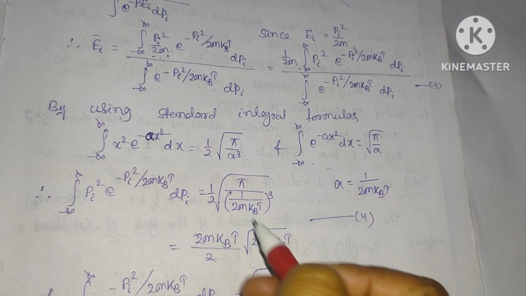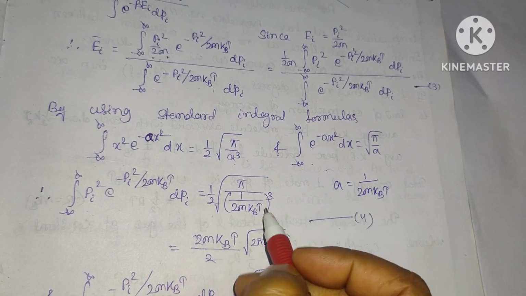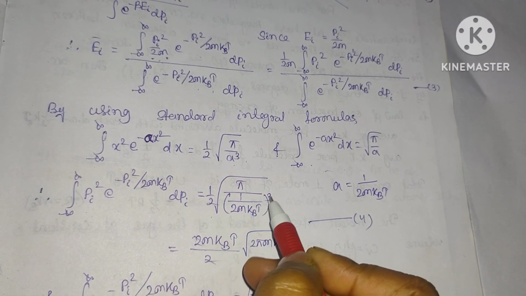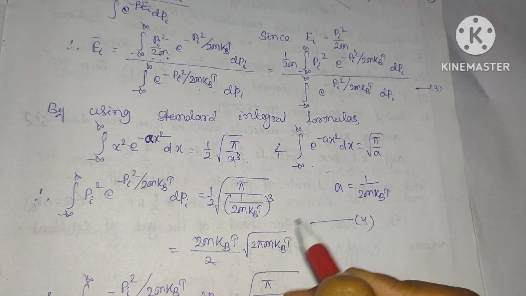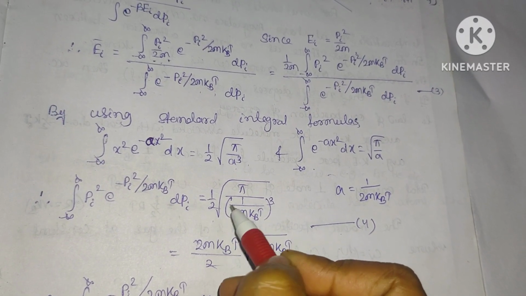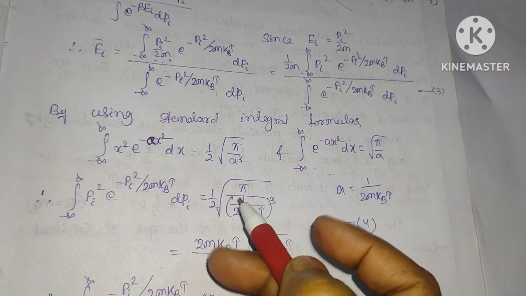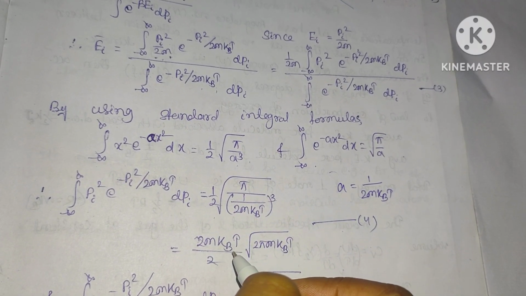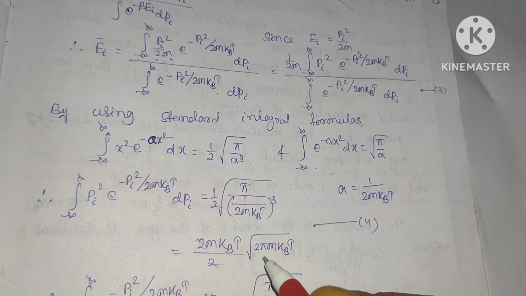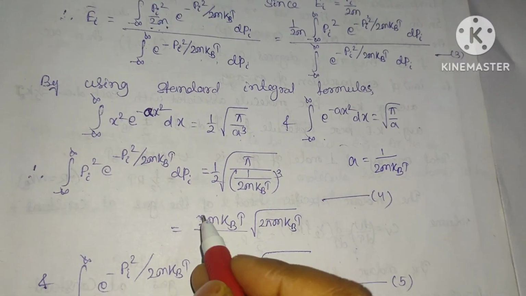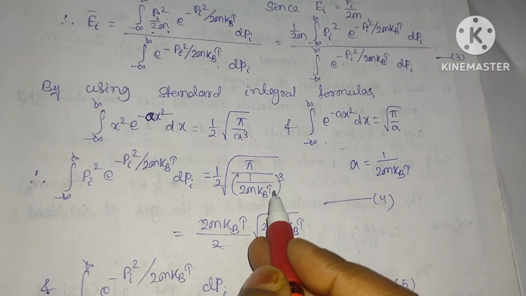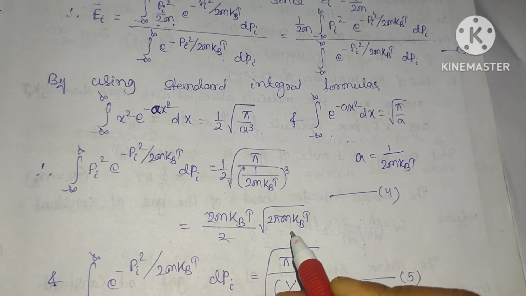By keeping only 1 by 2m kt here, this is the cube, so you have to square: 1 by 2m kt square into 1 by 2m kt. So that is 1 by 2m kt square, and again the root over is 2m kt into 2 pi m kt root over. Okay, so this 2 gets cancelled, it becomes m kt into 2 pi m kt root over.